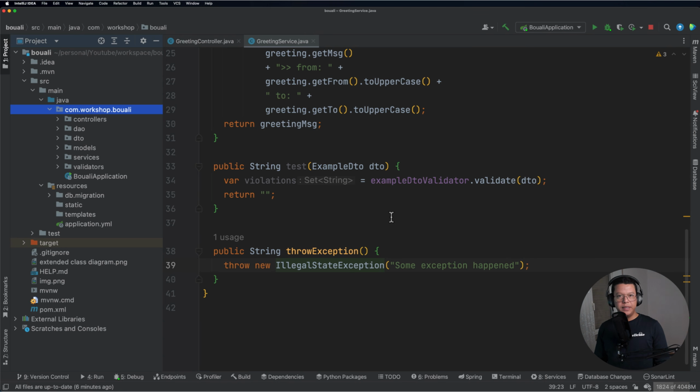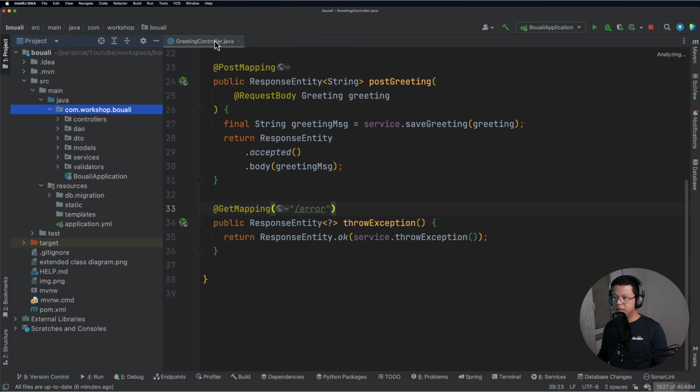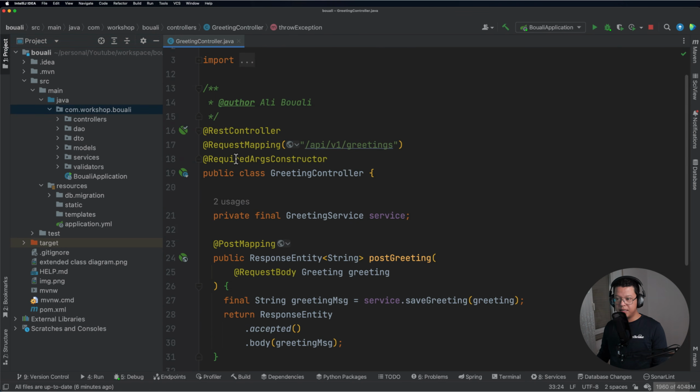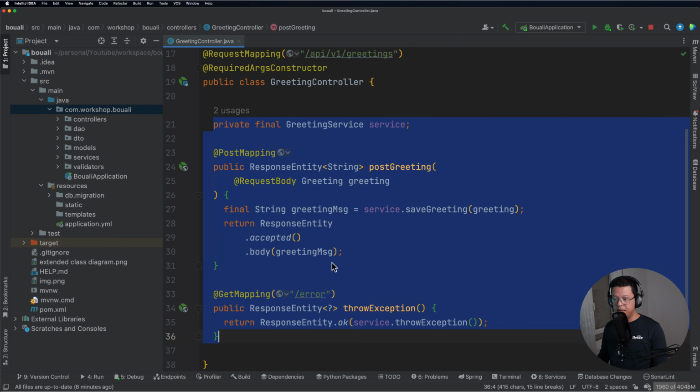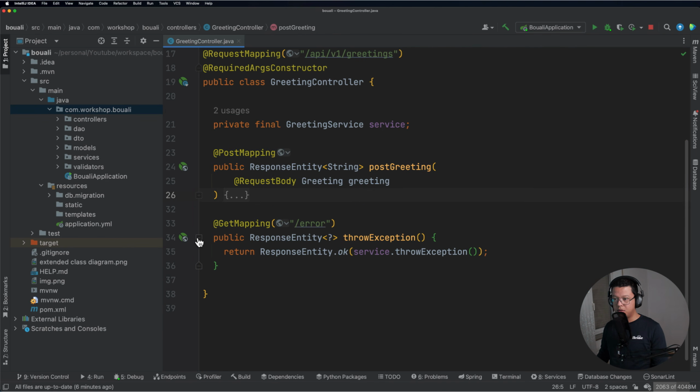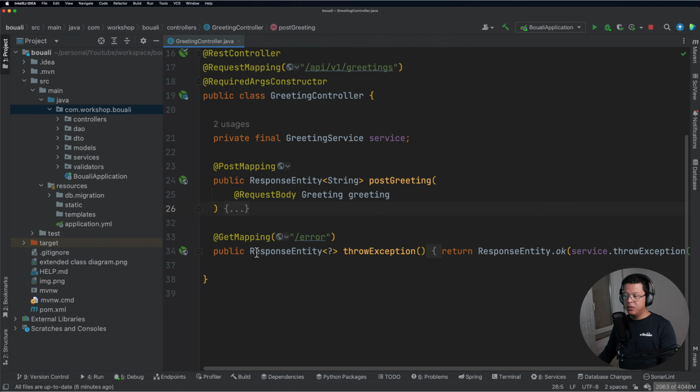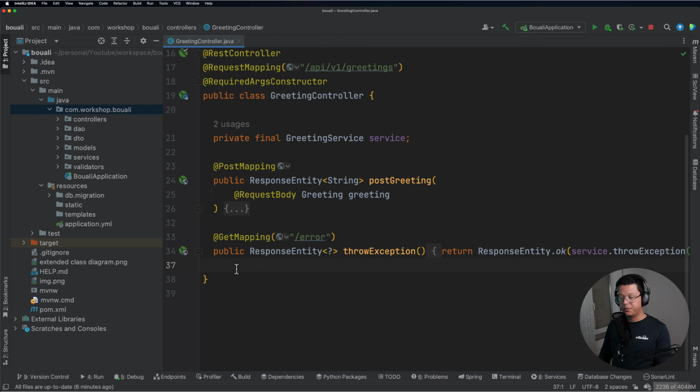So Spring already has something to help us implement this exceptions black hole, and there are different ways of implementation. First of all, we have a controller level implementation. It means I know that some exceptions can happen in this controller, or I know that this method will throw an exception. So what I can do is create a method.